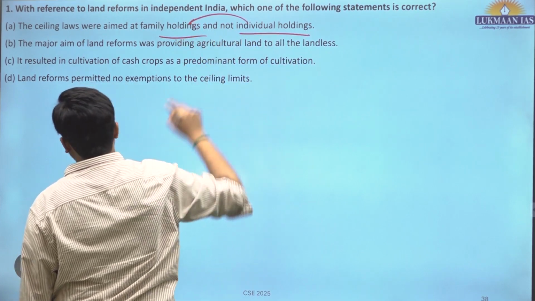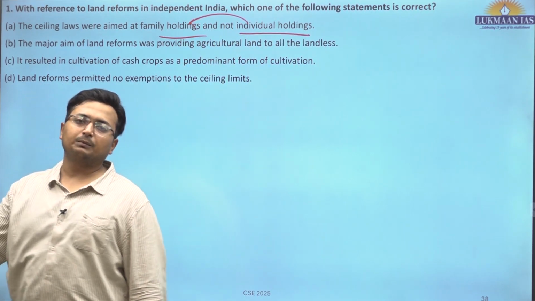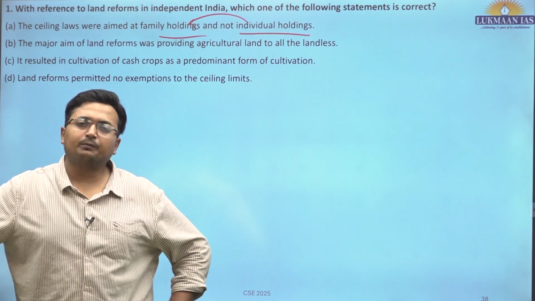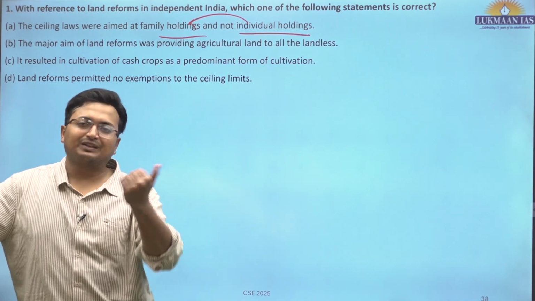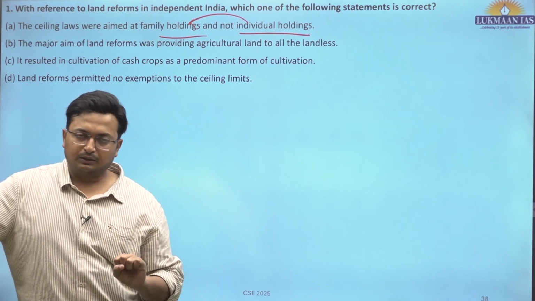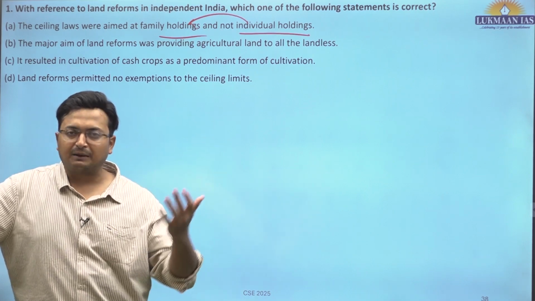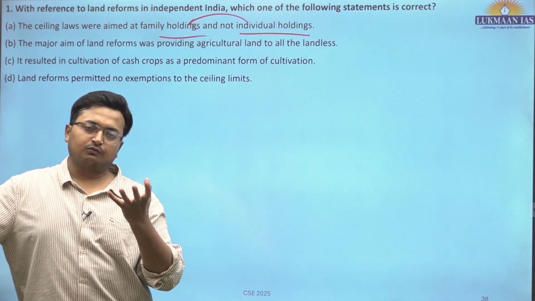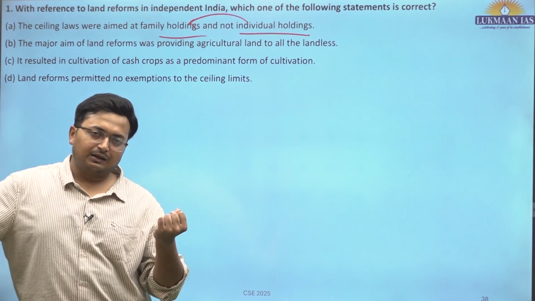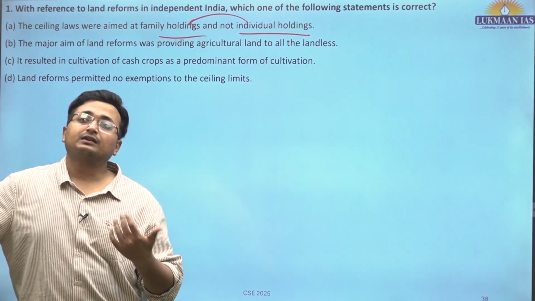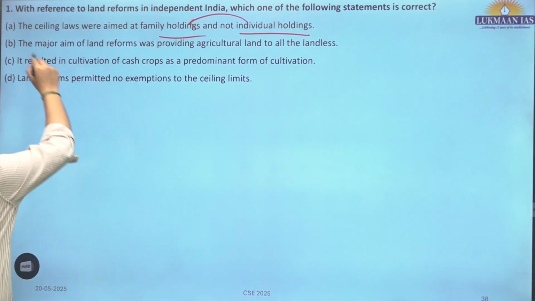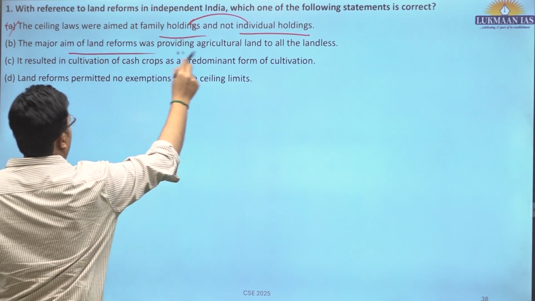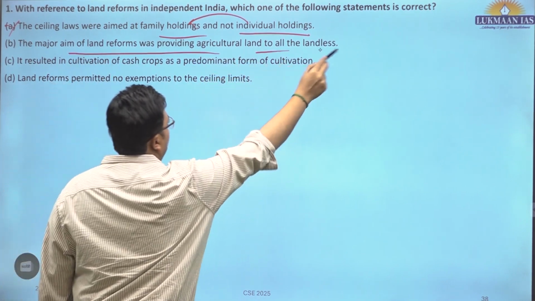No, opposite. It applied to individual holding because people started bypassing these family norms by divorcing each other and creating two separate families. Sons were married off to say that they are different families, to increase the thresholds of the land which could be held for personal cultivation. So this is incorrect. The major aim of land reform was providing agricultural land to all the landless.